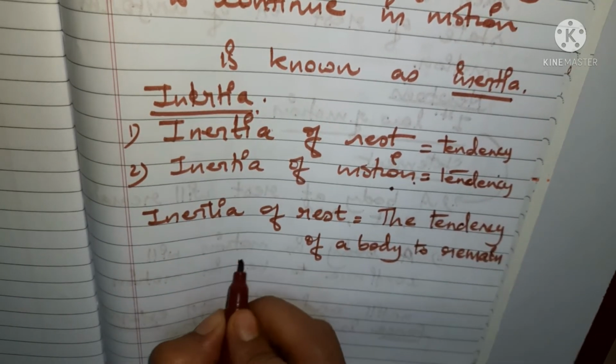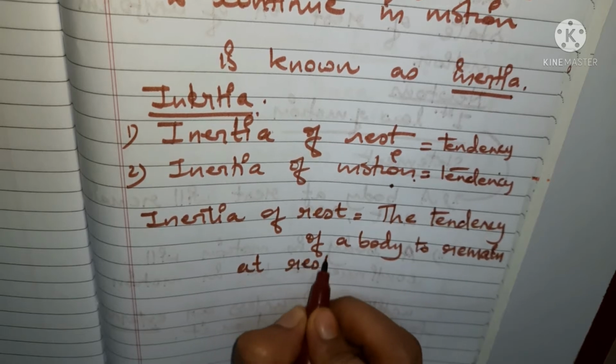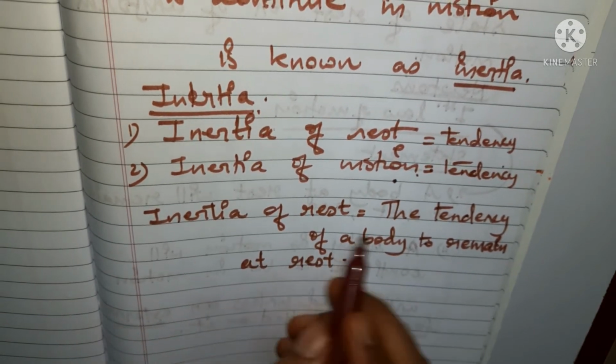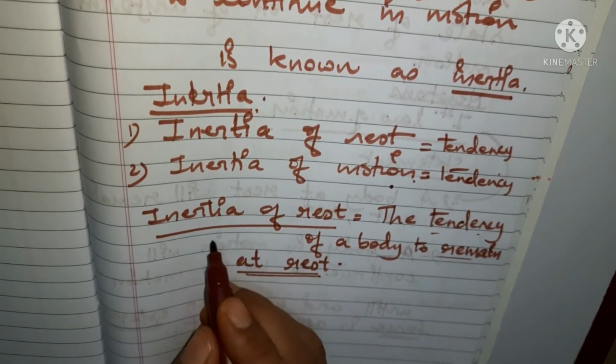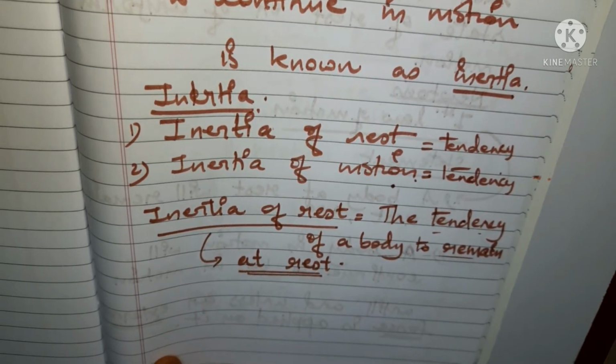Okay, remain at rest. ठीक है, this is inertia of rest. The tendency of a body to remain at rest, this is known as inertia of rest.